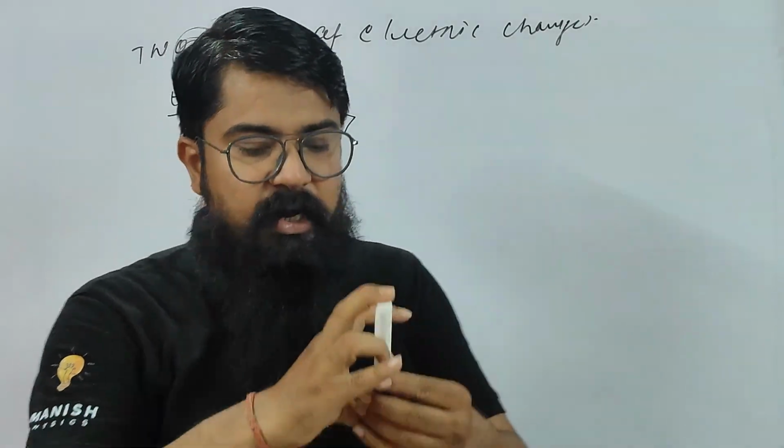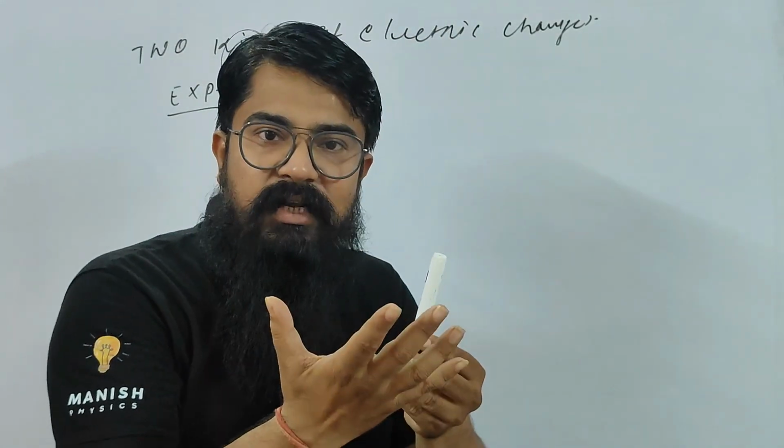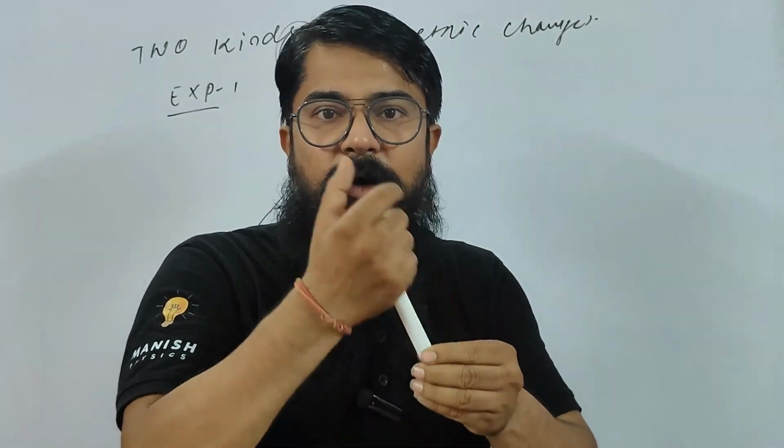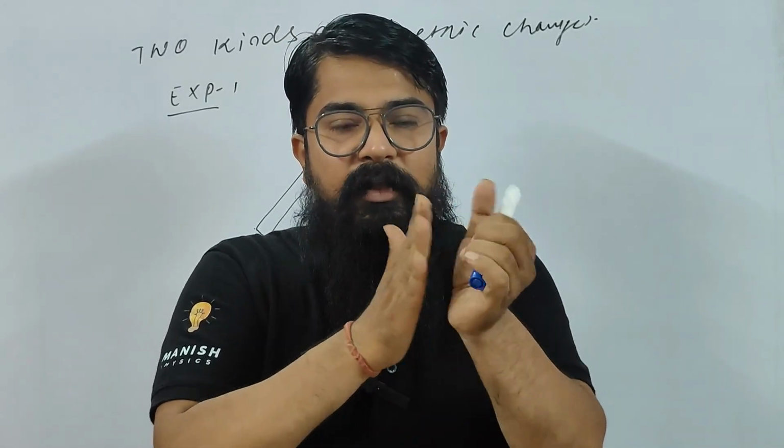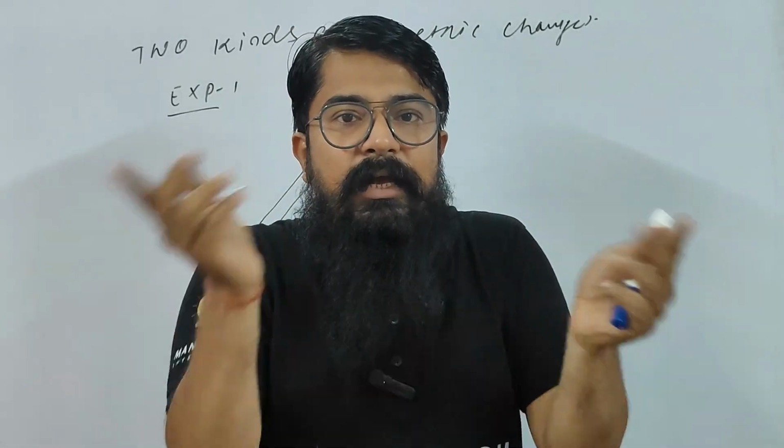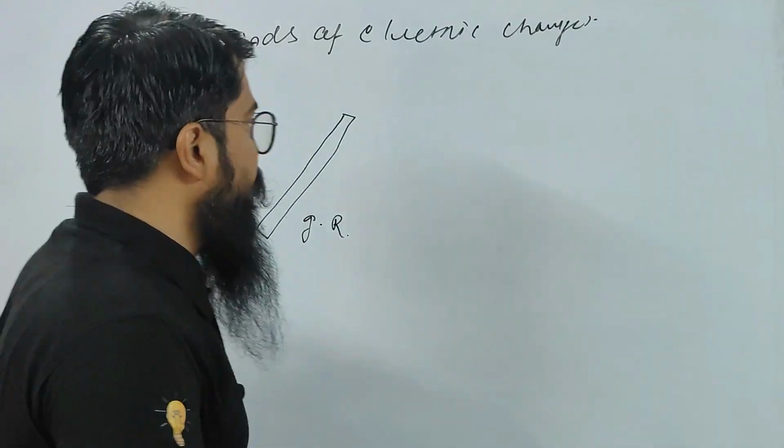Let us assume this is a glass rod. I have a silk cloth, and I try to rub it. So during the rub, if I rub two substances, what happens? Electron transfer takes place, right children?